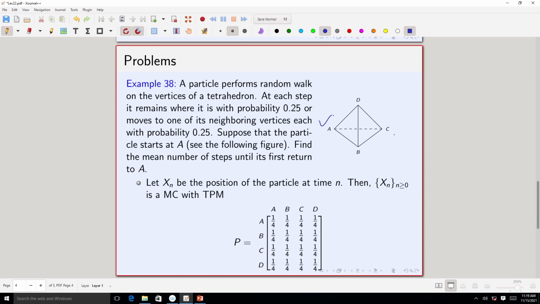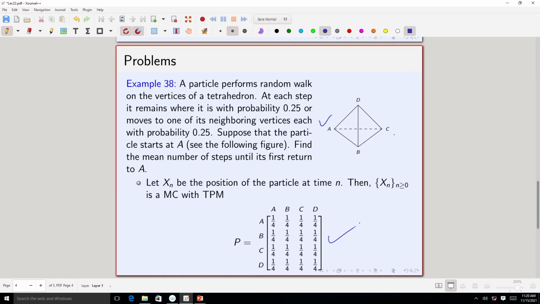Now, how do we model this movement of a particle? If xn is the position of the particle at time n, then xn is a Markov chain. That is very easy to see because of the way the particle is moving. If you know the current state, then in order to know the future, like where it will be in the next step, nothing in the past is important, only you need to know where it is in the current state. So, it is a Markov chain, and what is its transition probability matrix?